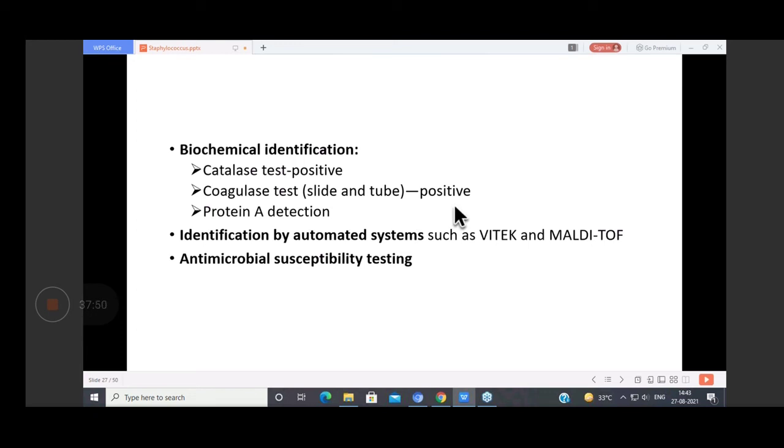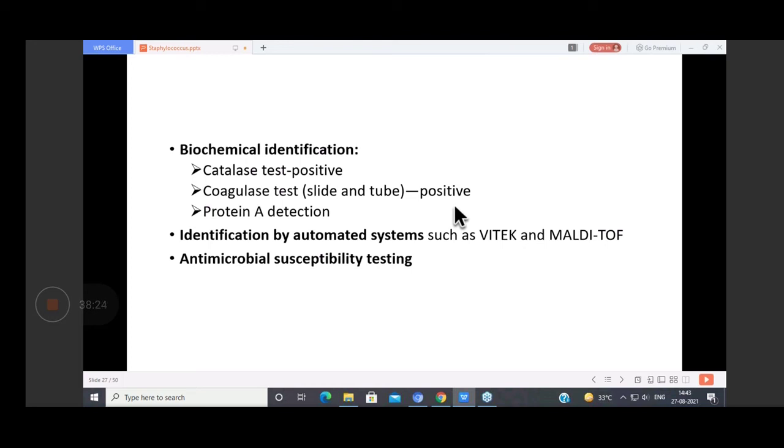So what is the slide and tube coagulase test? In slide coagulase we detect the bound coagulase, your clumping factor which I told you, it is on the surface. So उसमें हम क्या करेंगे? We'll take a colony of staph. We will take a slide, put a drop of saline on the slide. We take the colony, we emulsify it on the slide to form a milky white suspension.